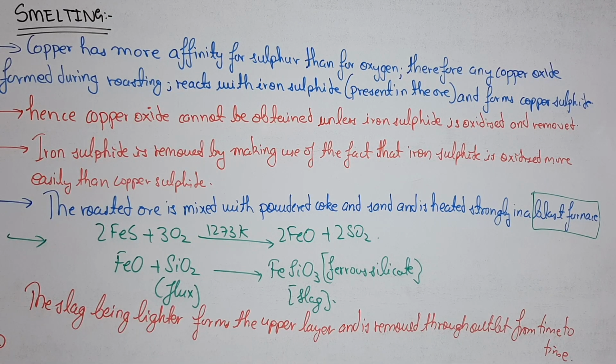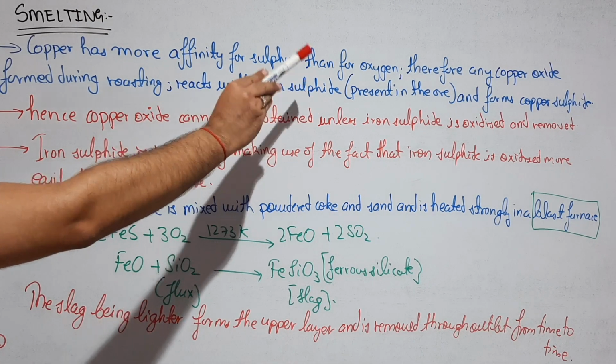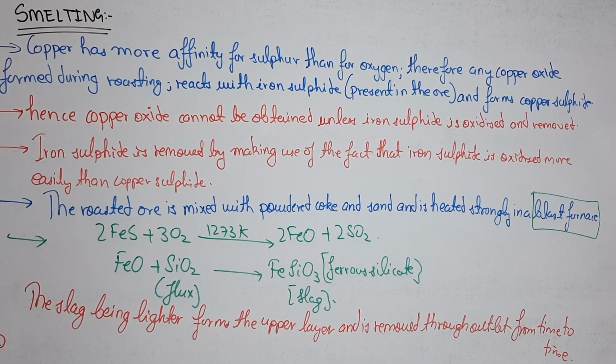जब आयरन सल्फाइड होएगा ही नहीं तो फिर वो रिएक्ट किसके साथ करेगा? So the main issue is that we have to remove the iron sulfide because copper will try to react with the sulfur rather than the oxygen. So in any case, if we have seen in the roasting that copper oxide has been formed, it will immediately react with the iron sulfide and turn into copper sulfide again. So we have to remove first of all iron sulfide. It should be firstly oxidized and removed.